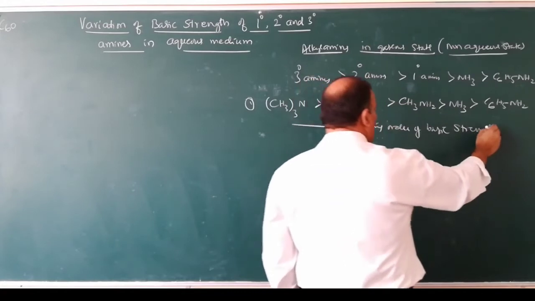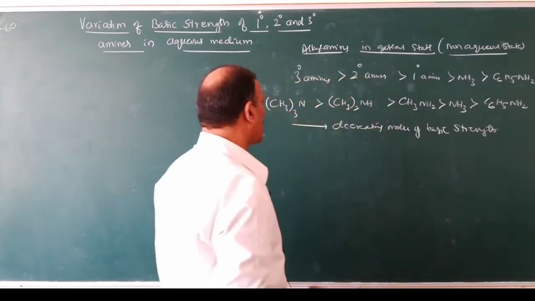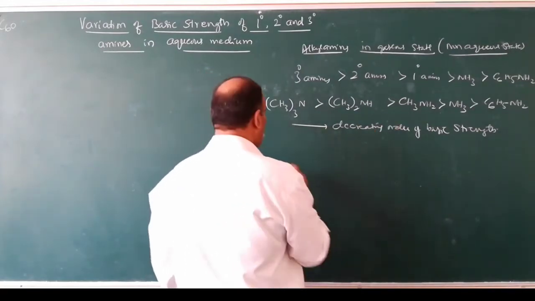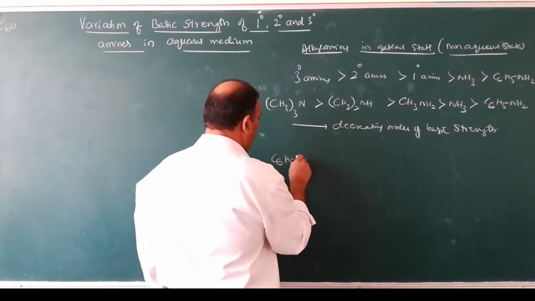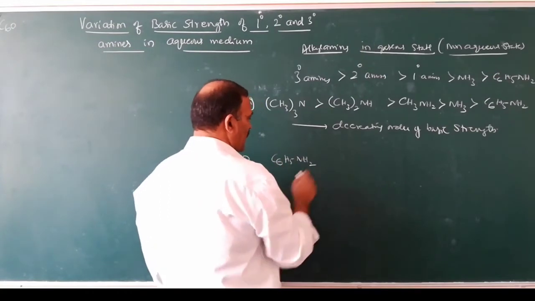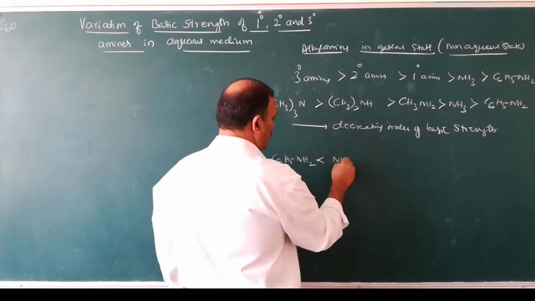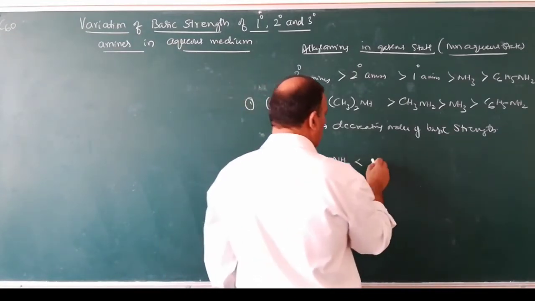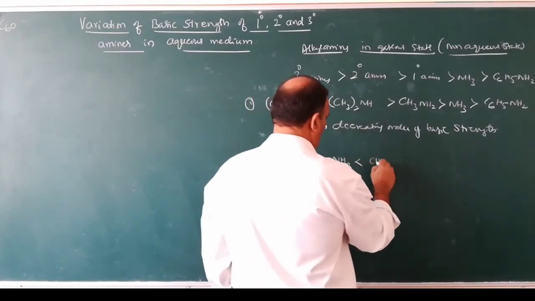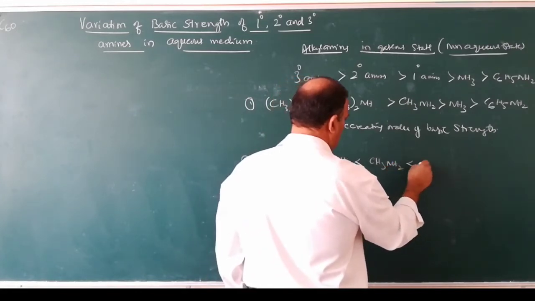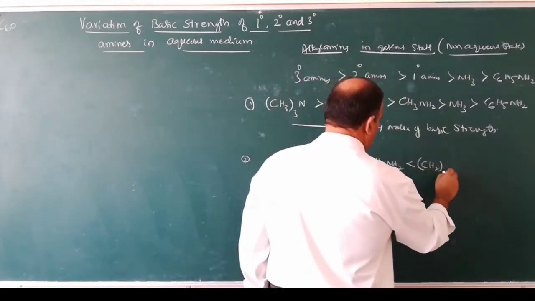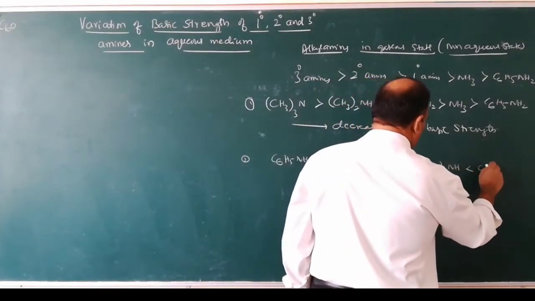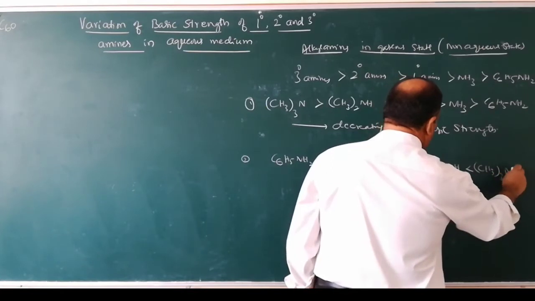If you are asked to write the increasing order of basic strength, what you have to write? First you have to write aniline, C6H5NH2, which is less basic than ammonia, which is less basic than methylamine, which is less basic than dimethylamine, which is less basic than (CH3)3N.